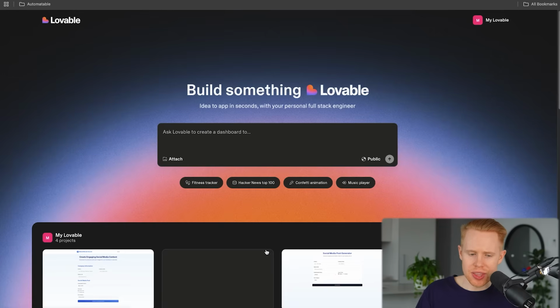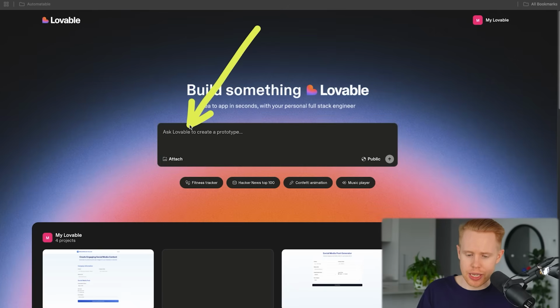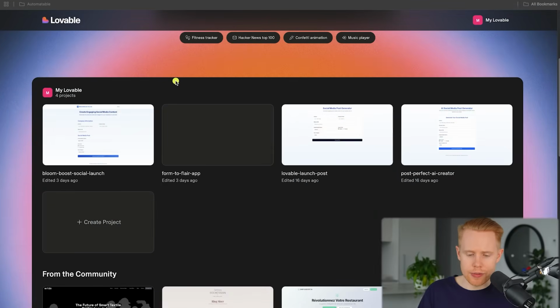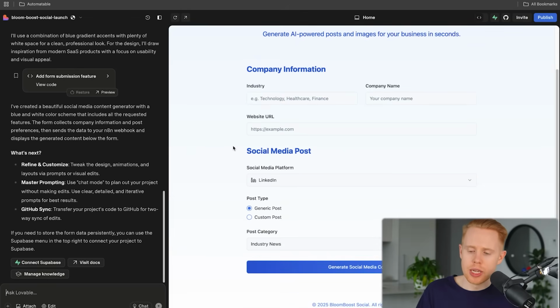Now, moving on here, the next AI agent that I want to talk about is connecting it into something like lovable.dev. Now, lovable.dev is a vibe coding app. Essentially, you can code an entire application just by writing in natural language. Like, hey, I want you to create me whatever, a prototype or an internal tool. And so I've gone ahead and I've done that by creating this nice little social media widget here, which will allow people to essentially plug in information about their company, and then it'll build out a social media piece or content calendar for that particular person.